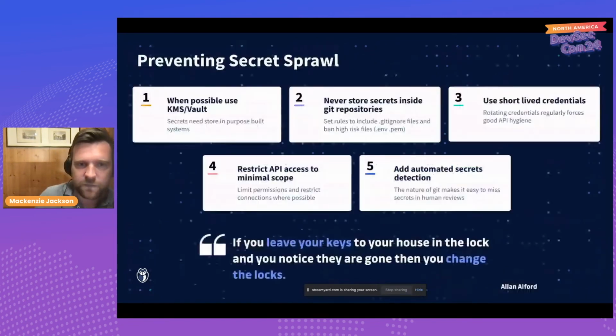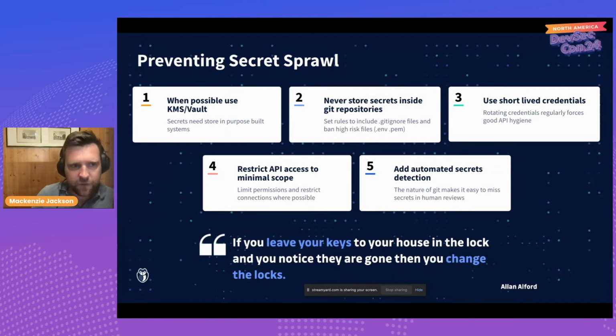Now, I'm running out of time. I'm getting to the end, but I just want to make a quick word before I close up on how to prevent this. Well, we need to use secrets management systems. That was something that I think Lewis brought up as well when talking about Kubernetes. We need to have good secrets management to be able to prevent this.